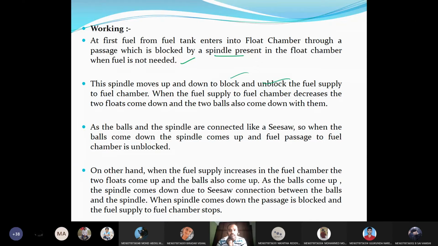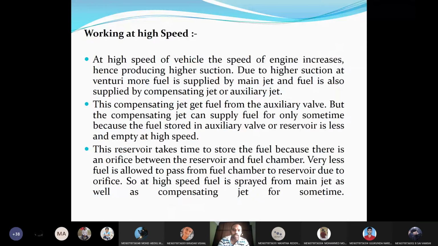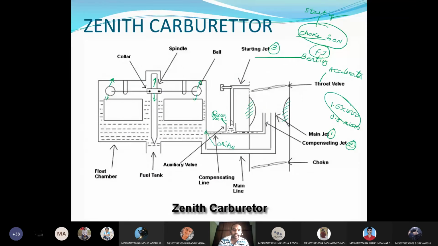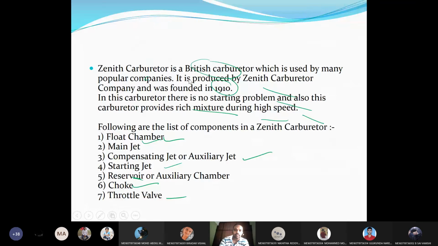When the fuel supply to the fuel chamber or float chamber, both are the same, decreases, the two floats come down and the two balls also come down with them. The floats are these two rectangles, and these two are the bobs, or balls.